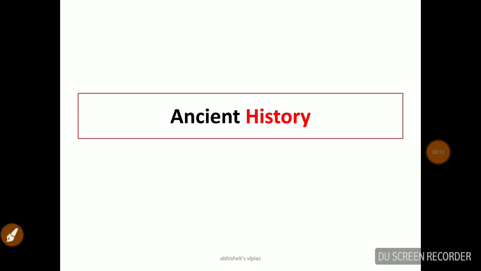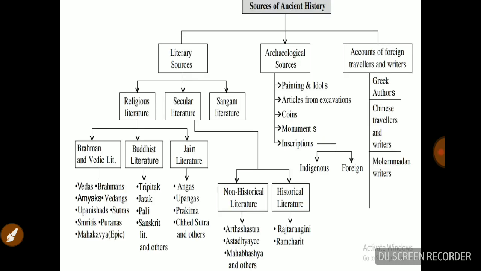So we are dealing with the ancient history in the last sessions and we are continuing the topic. So don't forget this tree. This is very important for us. The main important sources of Indian ancient history are related to 3 points: literary sources, archaeological sources, and accounts of foreign travelers and writers. So we start discussing the literary sources.